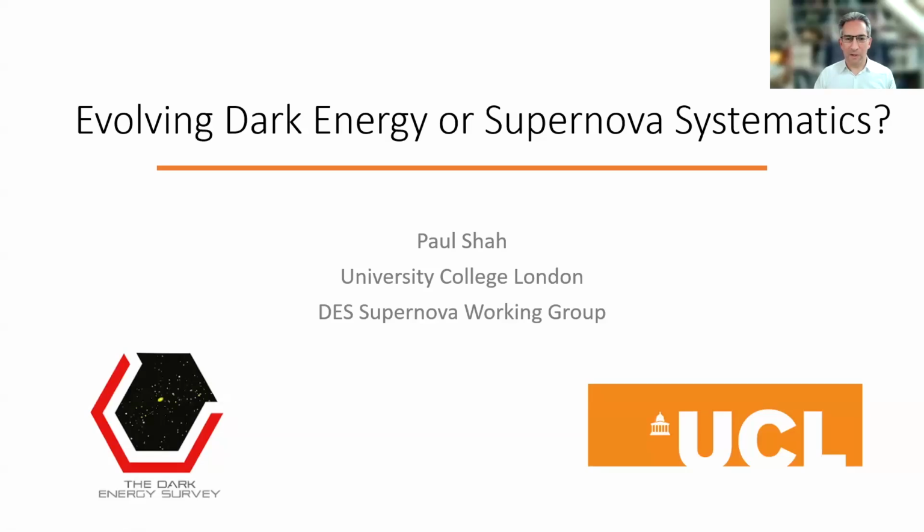Well, hello everyone. My name's Paul Shah and I work at University College London, and I'm also part of the Dark Energy Survey Supernova Working Group. What I'm here to talk to you about today is Evolving Dark Energy or Supernova Systematics, which is a title I've borrowed shamelessly from George Efstathiou's paper of the same name, and we'll come back to that in just a minute.